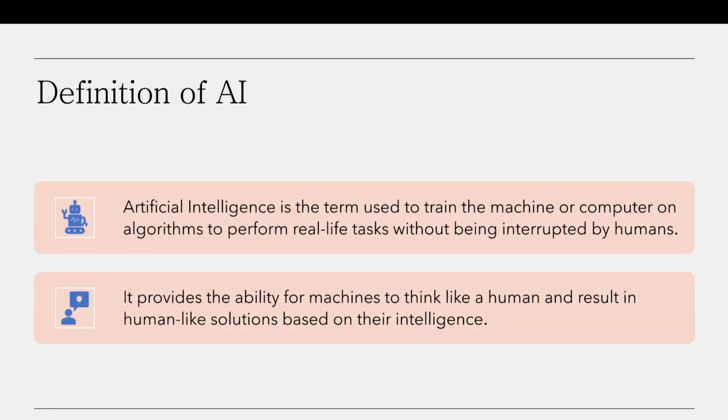So let's go with the definition. Artificial intelligence is the term used to train a machine or computer on algorithms to perform real life tasks without being interrupted by humans. Yes, and it provides the ability for machines to think like a human and result in human-like solutions based on their intelligence.